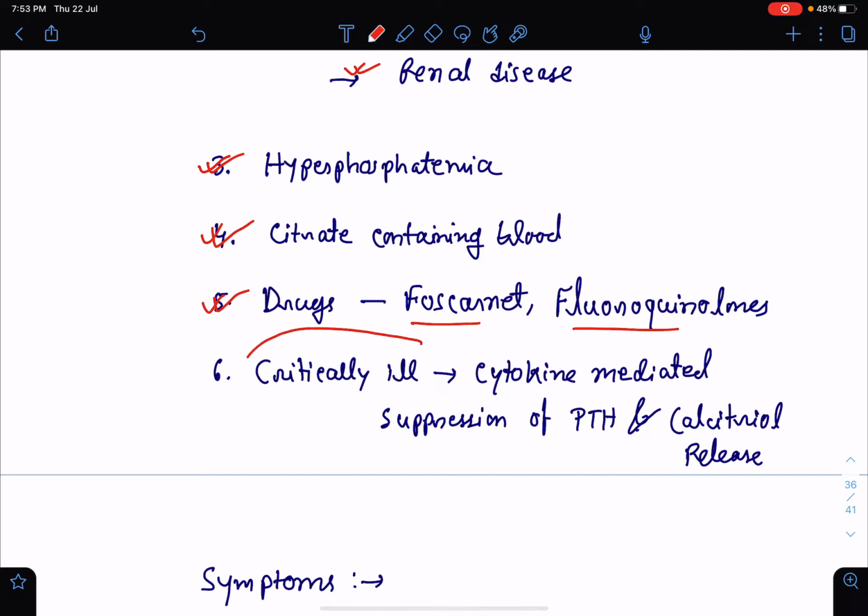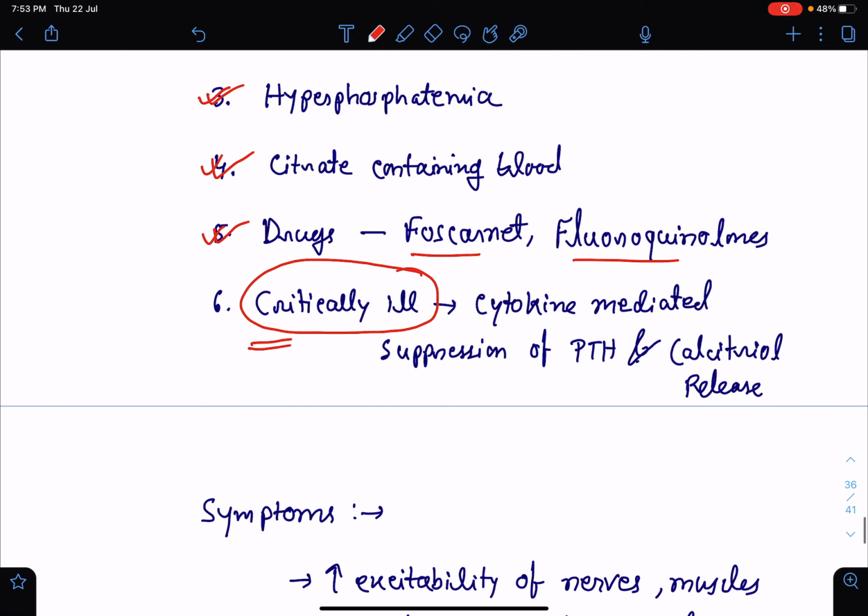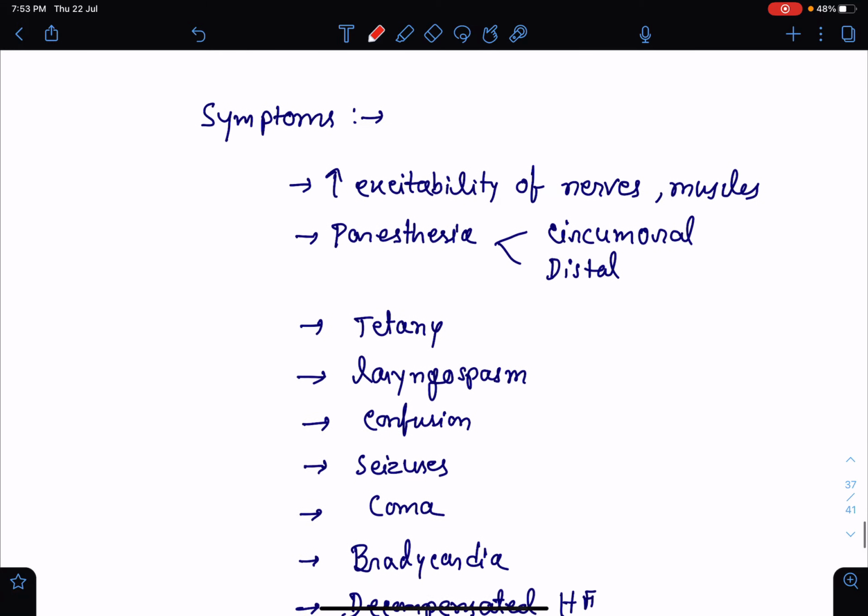In critically ill patients also, most of the time we see the calcium level is low, because in critically ill patients there will be release of cytokines, and these cytokines will cause suppression of the parathyroid hormone as well as calcitriol release, thereby resulting in hypocalcemia. So these are a few causes of hypocalcemia.